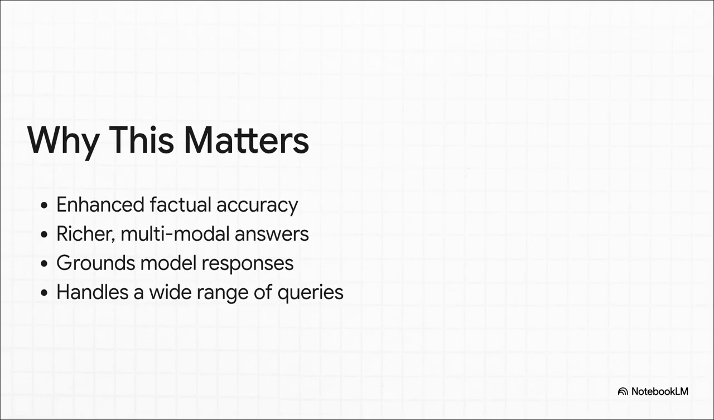So what's the bottom line here? Why does this matter so much? Well, it means we're heading towards AI assistants that are way more accurate and reliable. We're going to get richer, more helpful answers that actually show us things with images and videos when it makes sense. It means a lot less of that AI hallucination. And finally, AI assistants that can help us with truly complex, real-world problems.